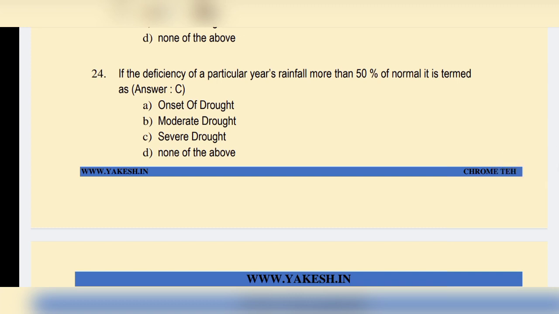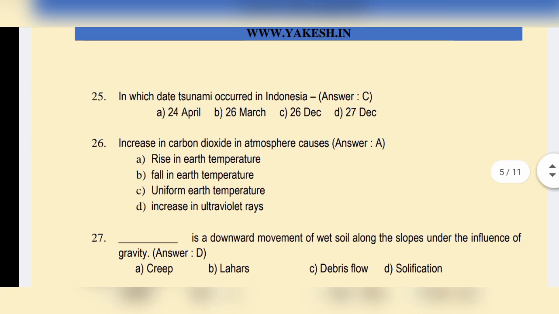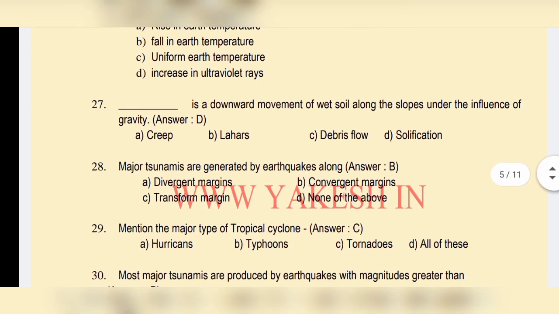If the deficiency of a particular year's rainfall is more than 50% of normal, it is termed as option C, severe drought. On which date did the tsunami occur in Indonesia? Option C, 26 December. Increase in carbon dioxide in the atmosphere causes option A, rise in earth temperature.